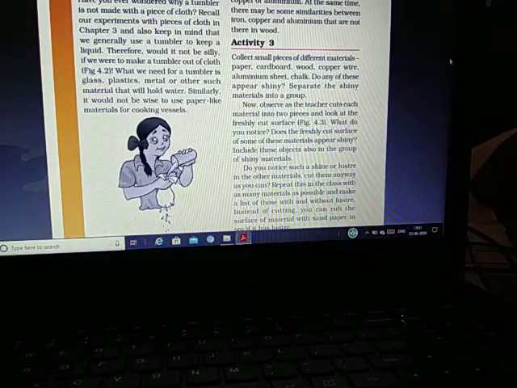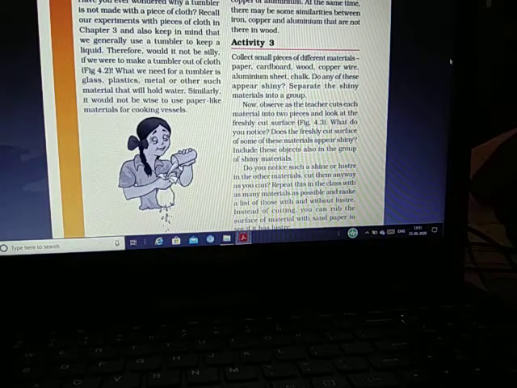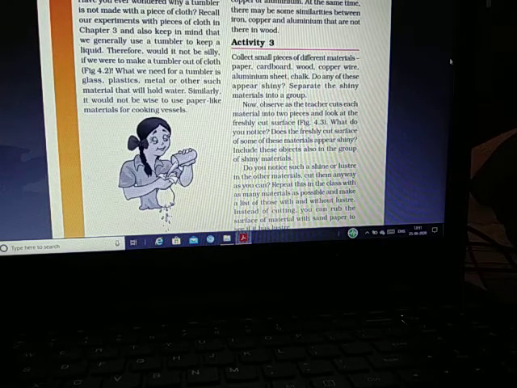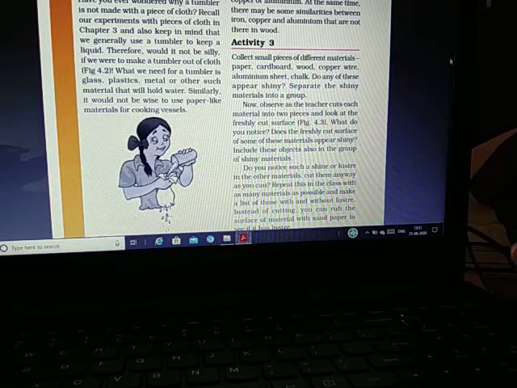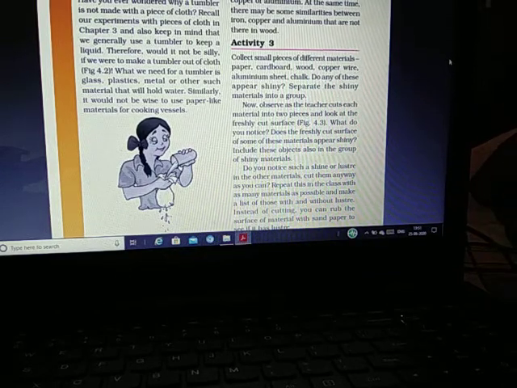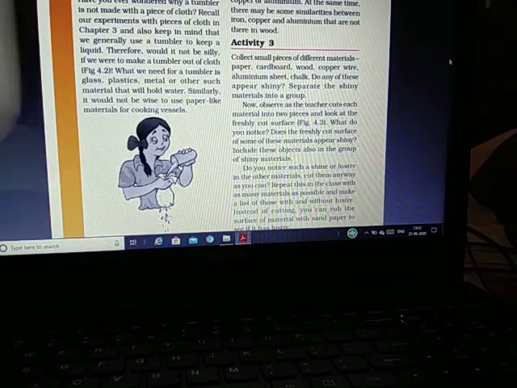When we cook in an object, the material used in that object is steel or aluminium. Cooking vessels are basically made with materials like iron, steel, aluminium. They are not made with a piece of cloth. See, this is basically a cooking vessel.